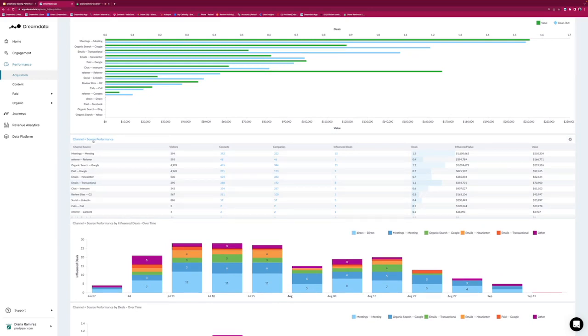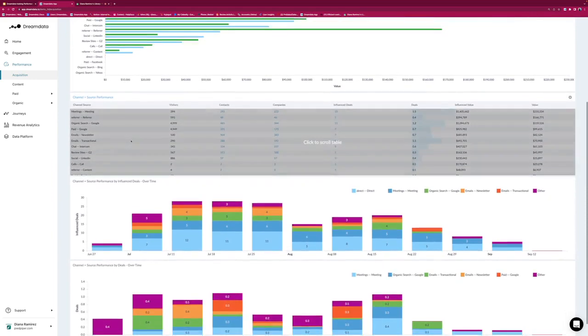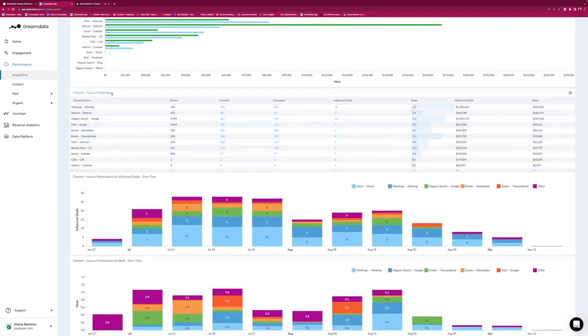So we're looking at the next part of the report, which is channel and source performance. If you click on the channel and source performance, the whole table will open up, so you'll see much more. But at the moment, we always show you in the small summary the approximately 10, 11 most performing channels, and you'll be able to see visitors.